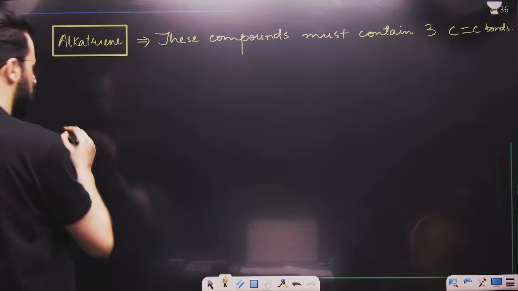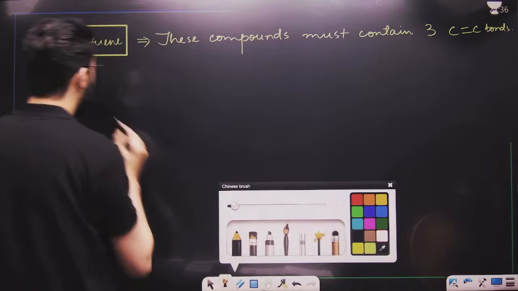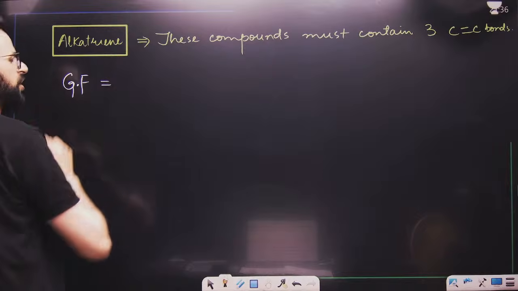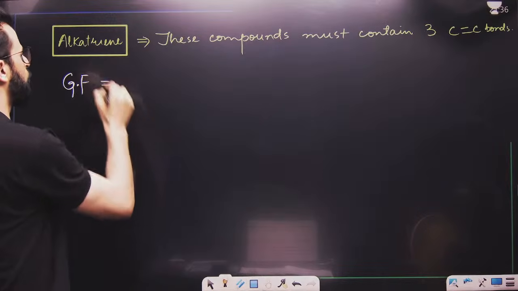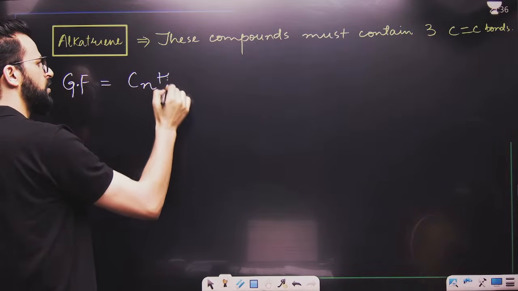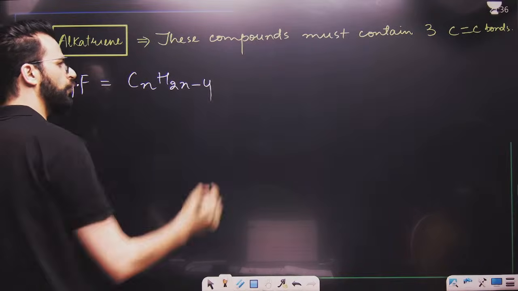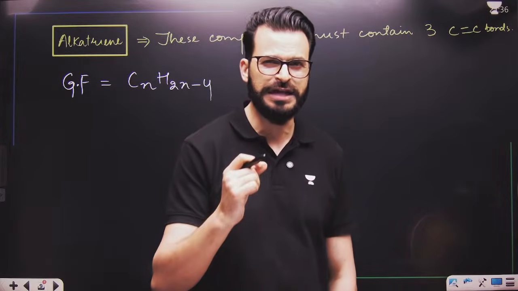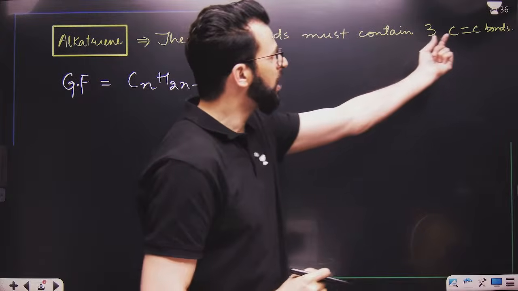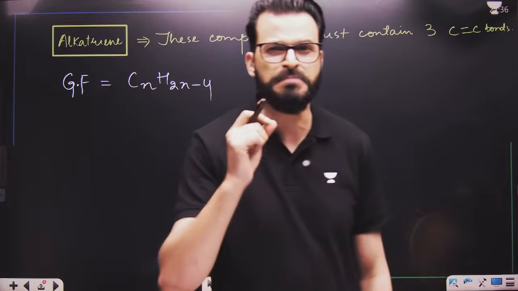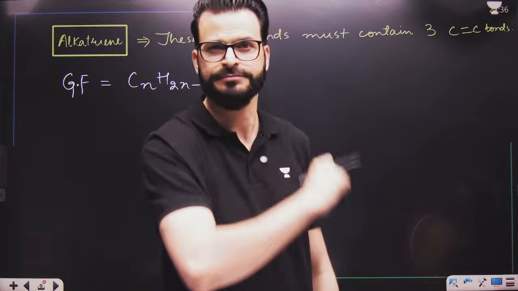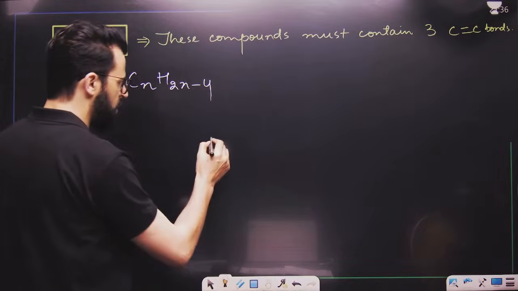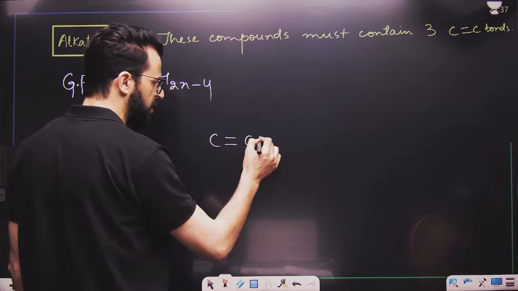Now, dear students, the second thing is that you should remember their general formula. You should know what is the general formula of such compounds. The general formula of such compounds will be CnH2n minus 4. Can anyone tell me, for 3 carbon-carbon double bonds, how many minimum number of carbons should be there? You have to form 3 carbon-carbon double bonds.